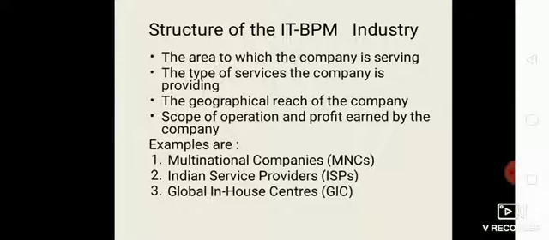Next is GIC, Global In-House Centers. Global in-house center organizations work for their parent organizations only and do not function for external clients.